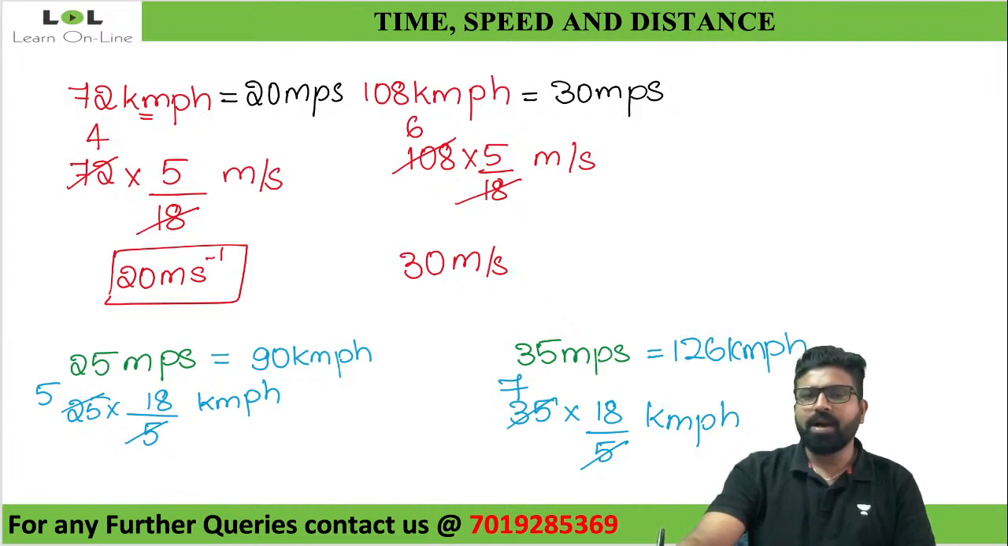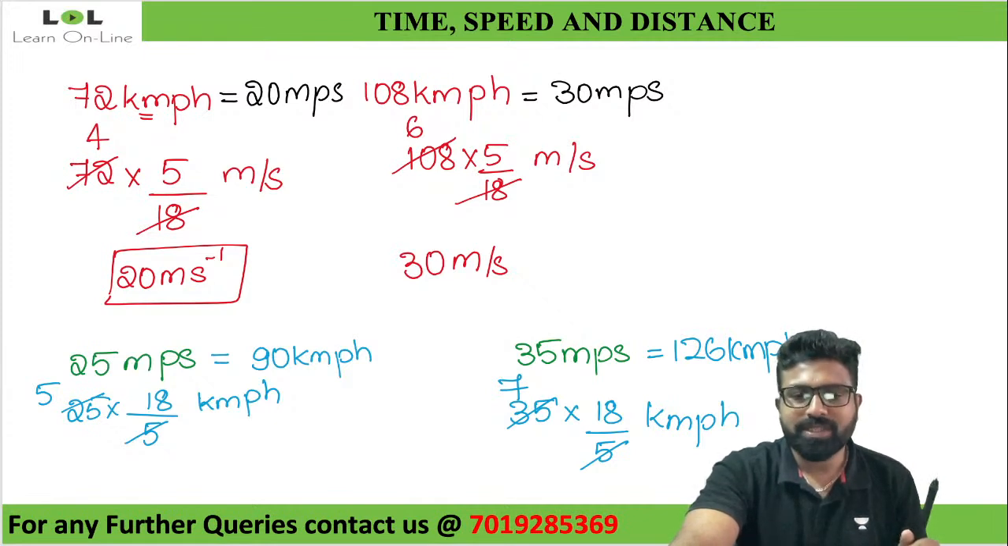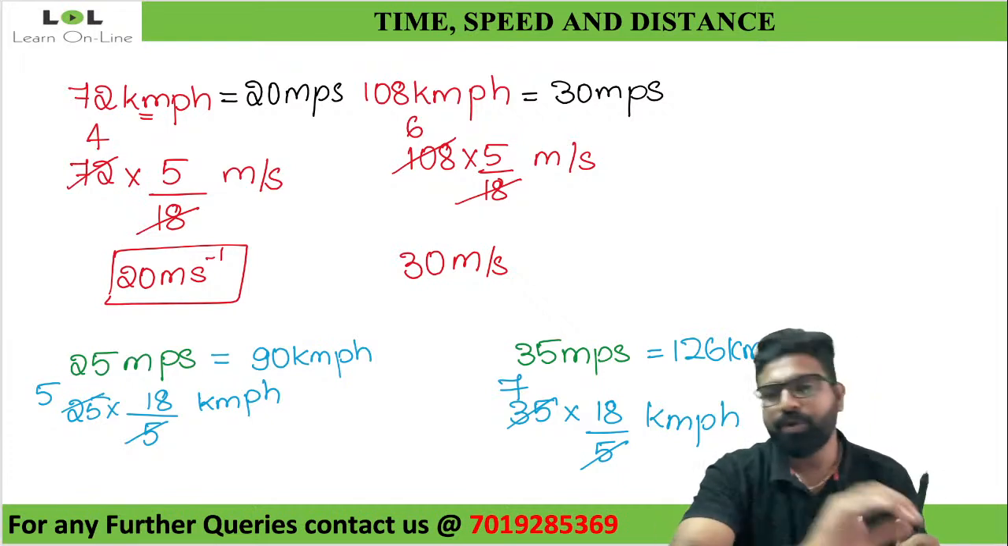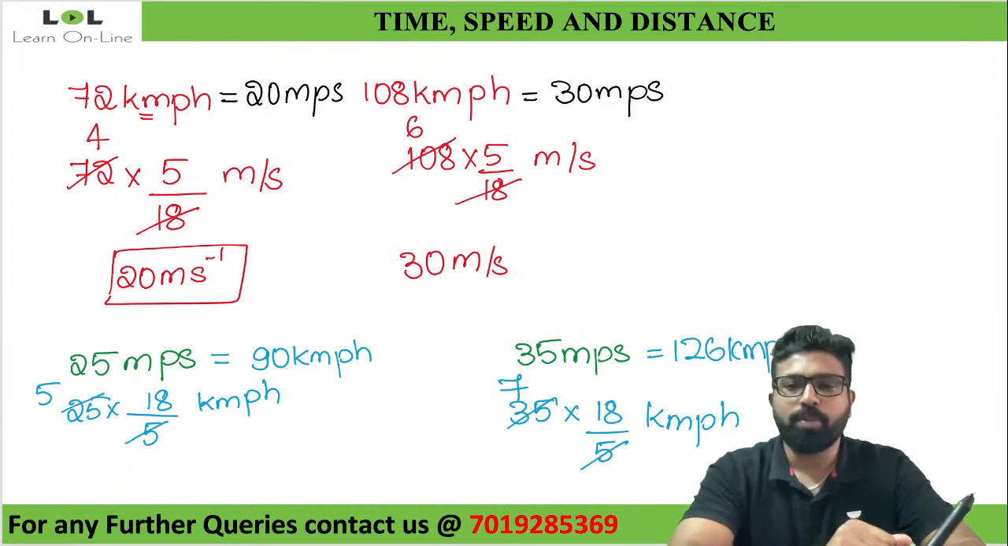126 kilometer per hour. Is this correct? Everybody agrees with this? Yes or no? Understood this? Everyone? Beautiful. Yes, 126 kilometer per hour. Beautiful, guys. Now you have understood how to convert meter per second into kilometer per hour.